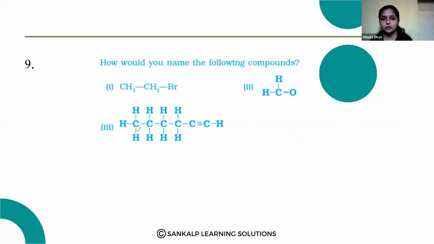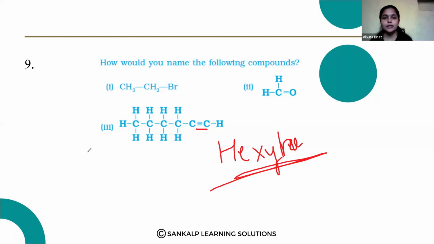Next one here, total 1, 2, 3, 4, 5, 6 carbon atoms, triple bond is there. So it is the hexane. Sorry, hexyne. The correct answer is hexyne.